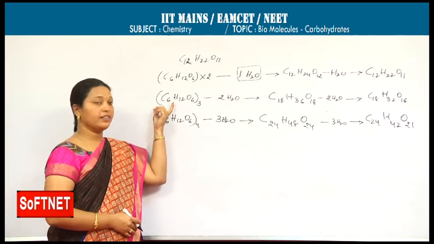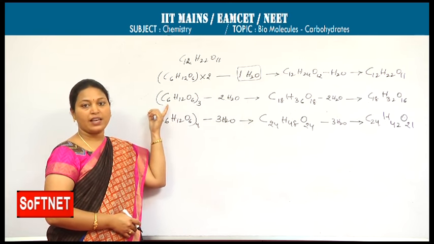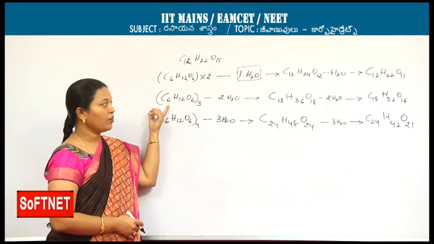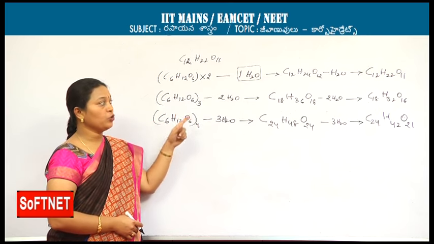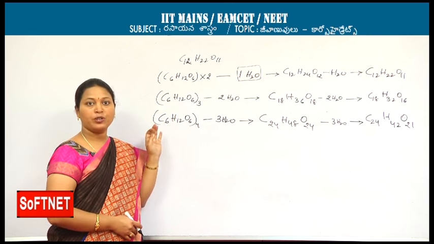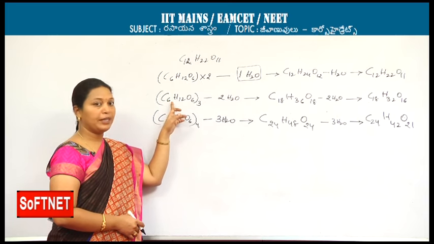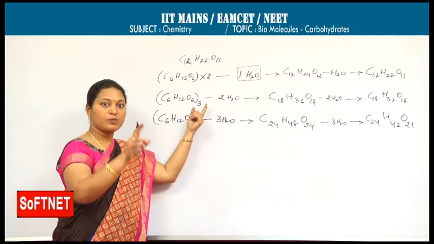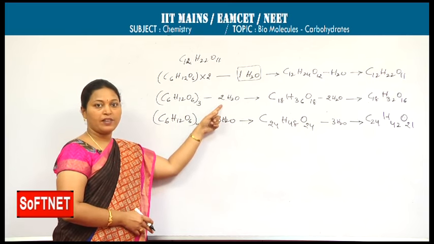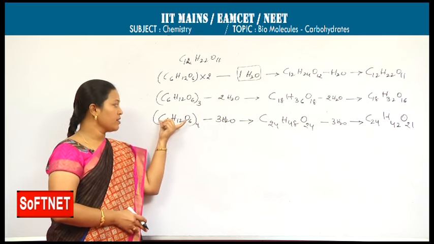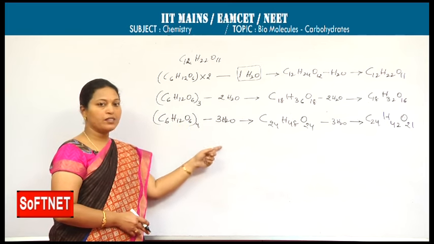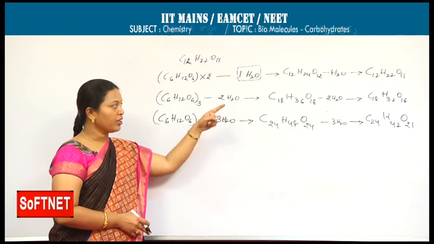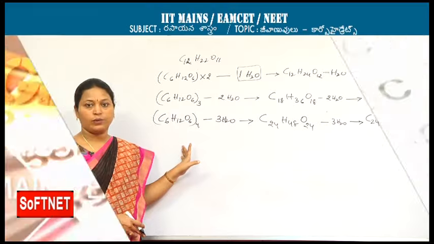Once, the trisaccharide raffinose formula was asked in the AIEEE exam. The formula is C18H32O16. It may not be simple to remember. If you remember this method, multiplying with the number followed by subtracting one less number of water molecules. If they ask you to write for a pentasaccharide, C6H12O6 into 5 minus 4 H2O. Like this we can write the molecular formula for the higher saccharides.